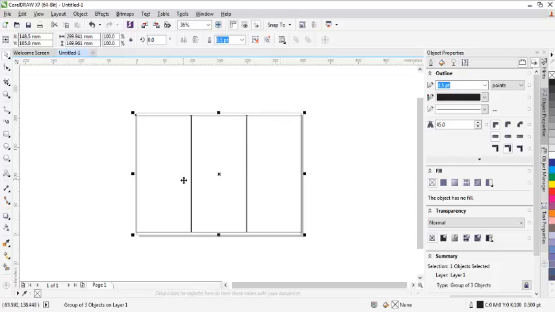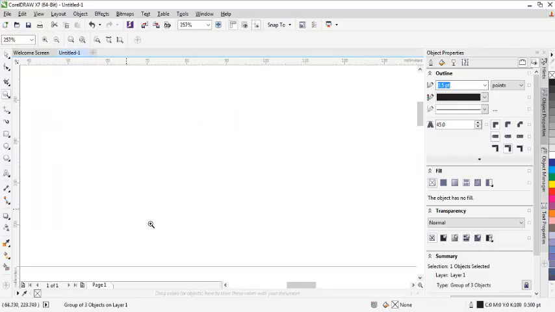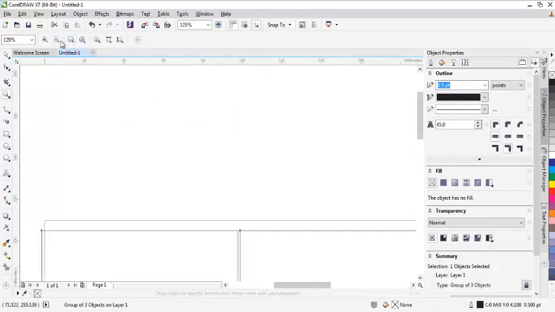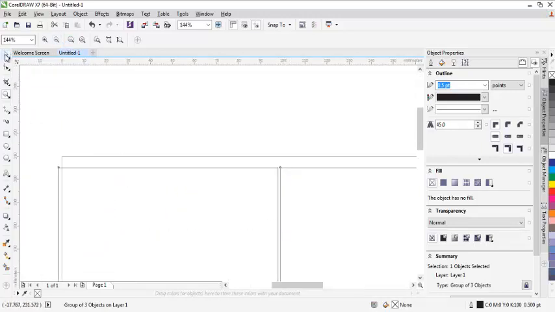Now I'll do my necessary adjustment to ensure that my brochure is within the size I have chosen, which is A4 size. Now let me zoom so that I will see it better. Alright. Now this is the edge of our work area. So what I will do, I'll put my mouse here, then I'll hold and shift up.